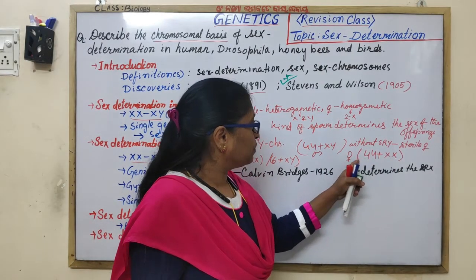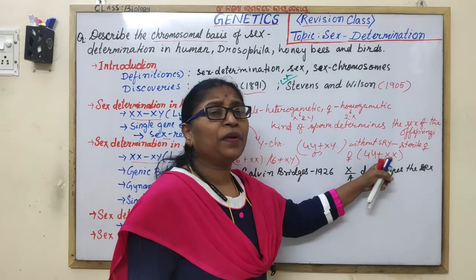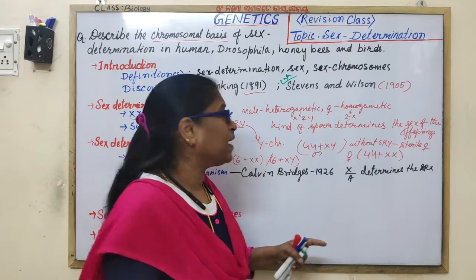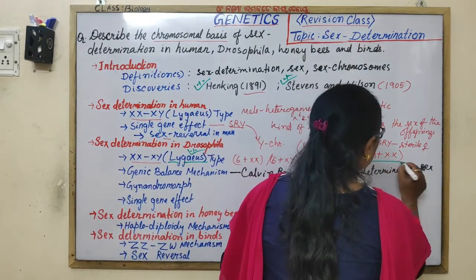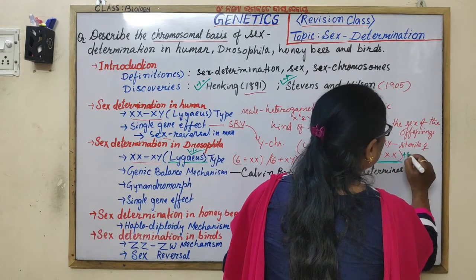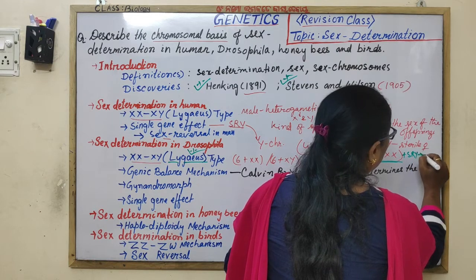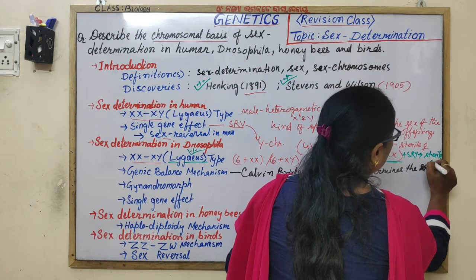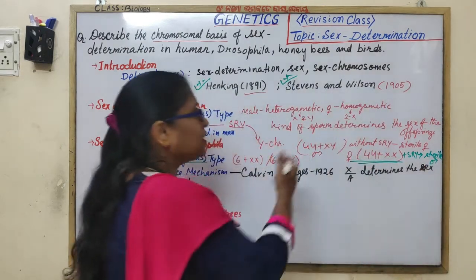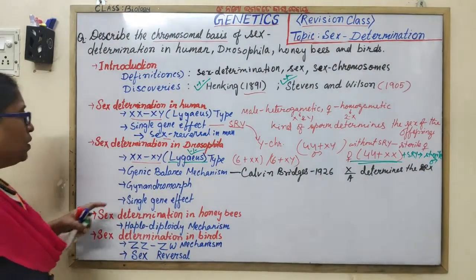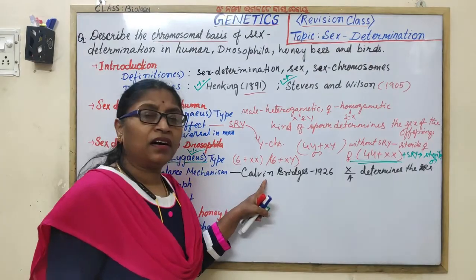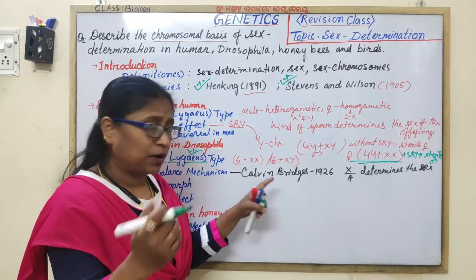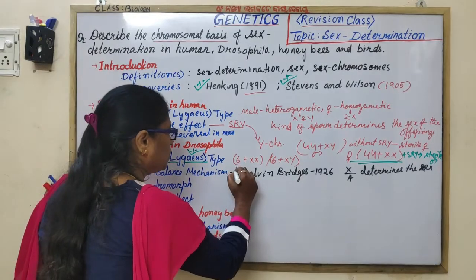And if this chromosomal complement is with the gene, then it develops into a sterile male. These are one more question. Who gave the genic balance theory? Calvin Bridges. That is one more question. Here also one more question.